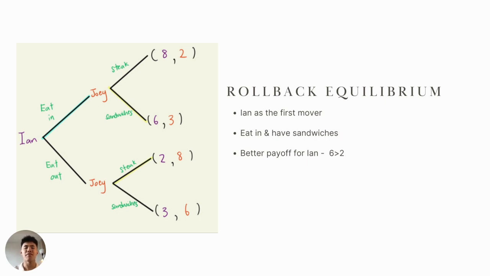Ian recognizes that if he chooses to eat in, Joey will likely opt for the less time consuming option of making sandwiches. This choice yields a higher payoff of 6 for Ian compared to the alternative choice where Ian chooses to eat out, which is only 2, as Joey will be expected to choose steak, which results in a much smaller payoff for Ian as he will be footing the bill.